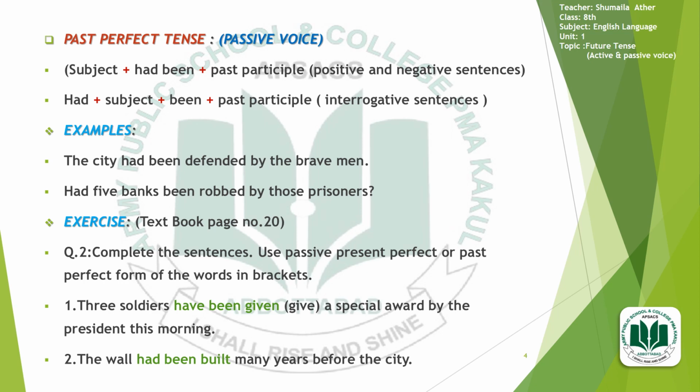Then number 2 sentence: the wall built many years before the city. Basically, in this sentence, there is again the use of passive voice because the work has been done by the wall indirectly. So you will say the wall had been built many years before the city. Basically, they are talking about the far past, so that's why you will put here the past perfect tense, not the present perfect tense, but in passive voice.